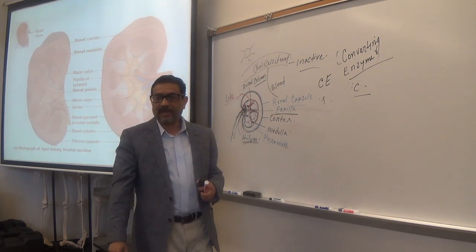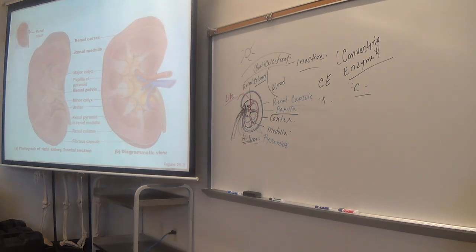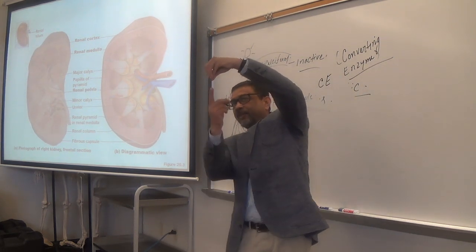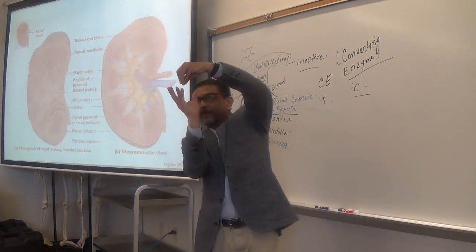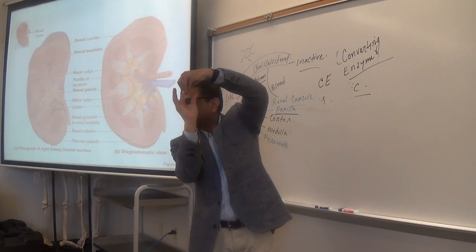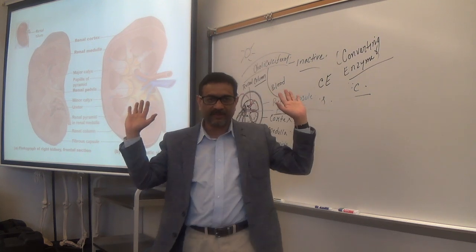Minor calyx is singular, calyces is plural. So look at me. This is the pyramid. So this is the papilla, right? And you have a cup-shaped, funnel-shaped structure here. So these are called minor calyces. Make sense? So urine is secreted into the minor calyces.